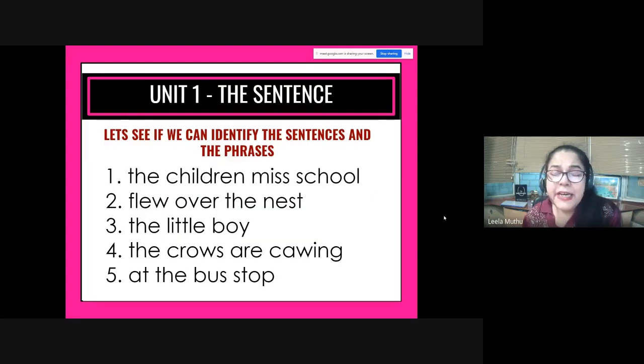So let's see if we can identify the sentences and the phrases in the following groups of words. The children miss school, flew over the nest, the little boy, the crows are cawing at the bus stop. Now I'm going to give you a few seconds so that you can figure it out for yourself. And of course, I will hang around and I will explain to you about each sentence.